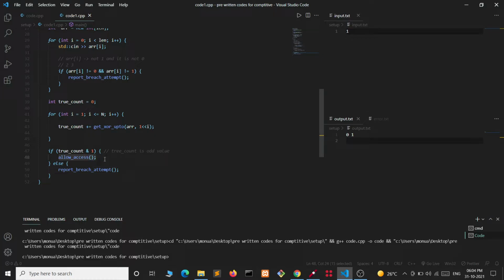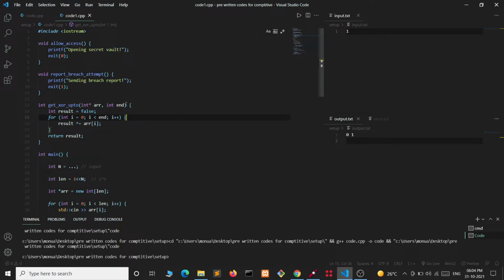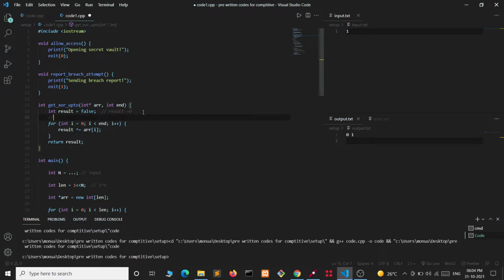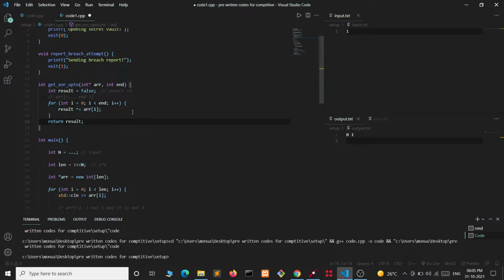Now let's see what this function is doing. In this function we are taking the array, and we are taking this result. Int result equals 0 initially. After that we are taking the bitwise XOR of all the values from array index 0 to index i minus 1. That's what we are doing here, and now we are returning this result.